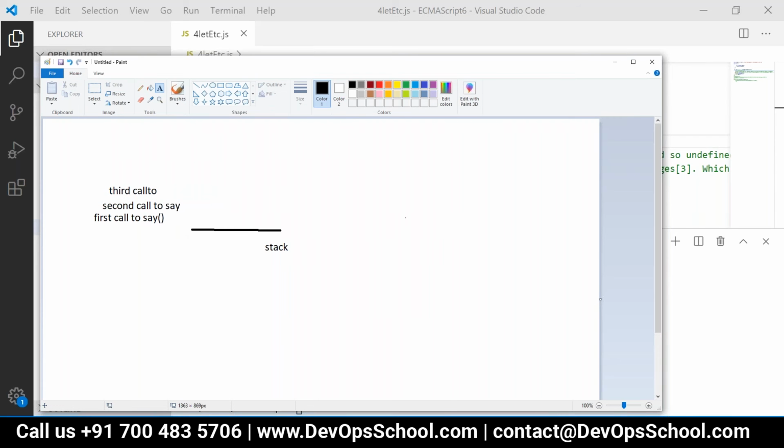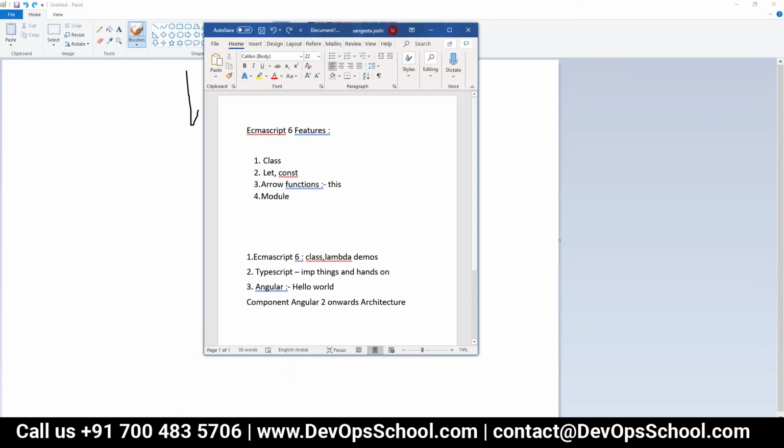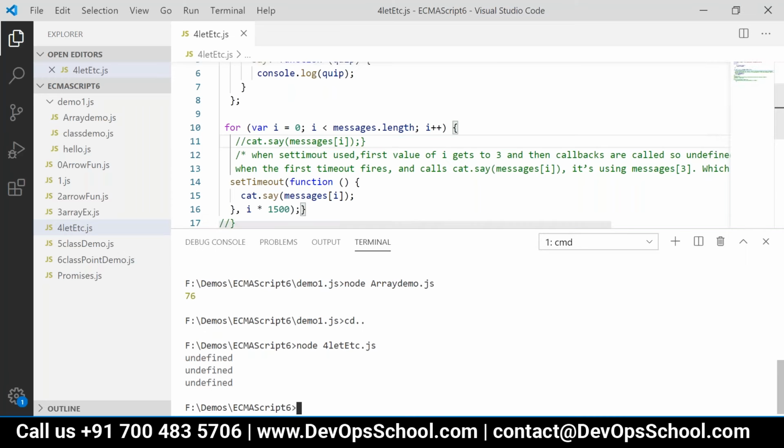If you look at the code, these 3 function calls are kept aside, and i is getting incremented each time.